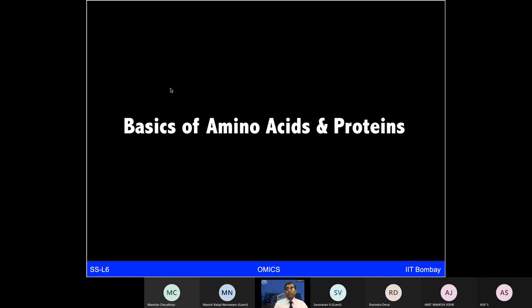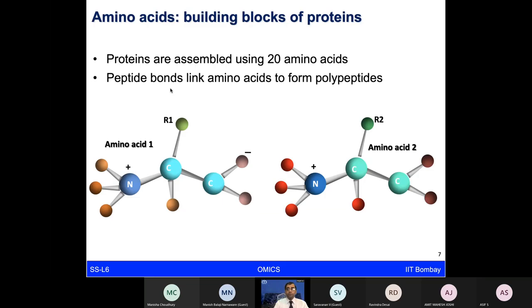So let's just quickly refresh ourselves on amino acids and proteins. Again, as I said, I don't need to give more detail to this audience, but when we were discussing DNA, we looked into the four different types of bases, ATGCs. But in case of protein studying, we are looking at building blocks, amino acids, and these are much larger in number.